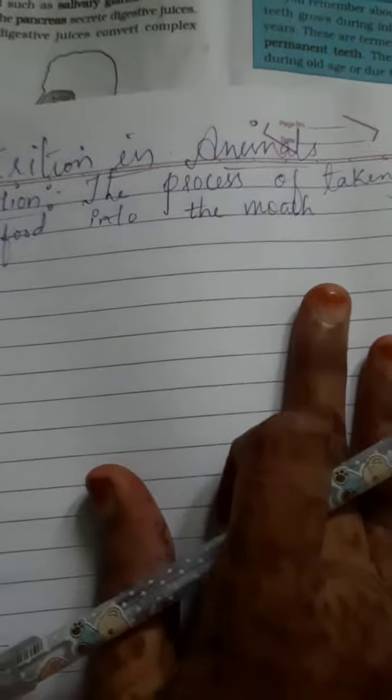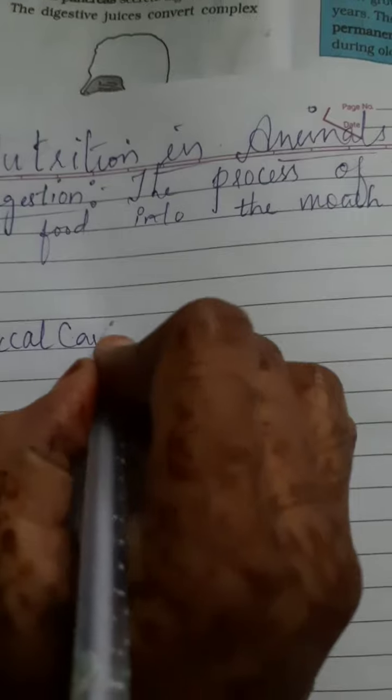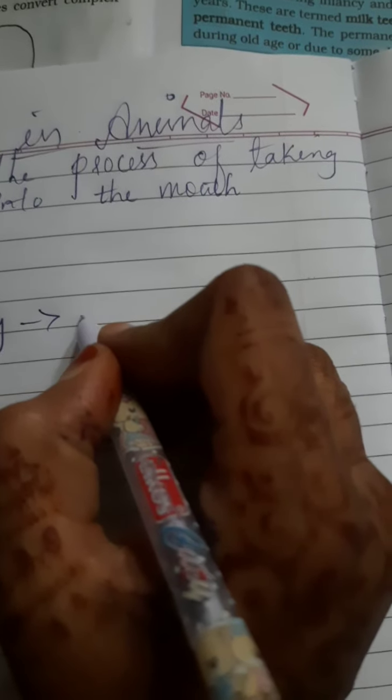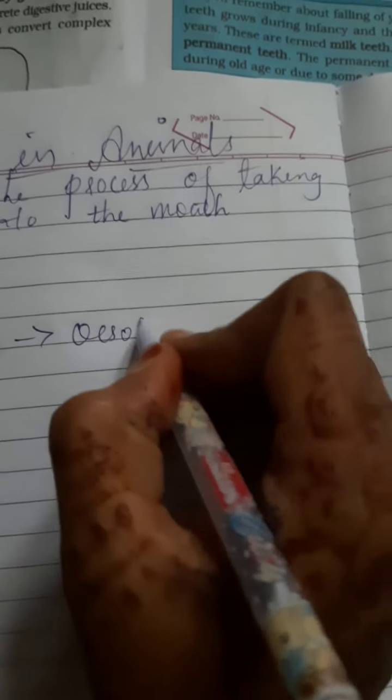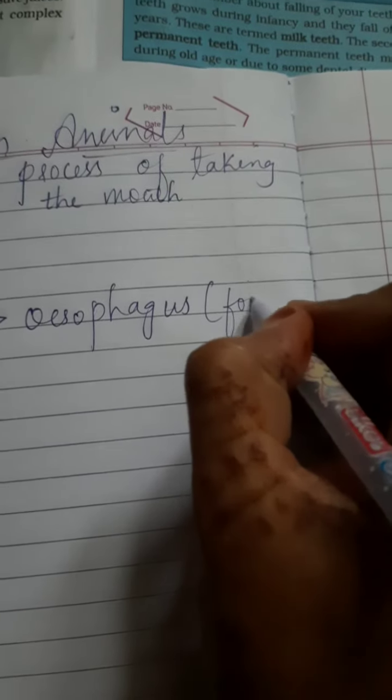So what are the compartments which make the alimentary canal? It starts from the buccal cavity. Next comes the food pipe, the esophagus.